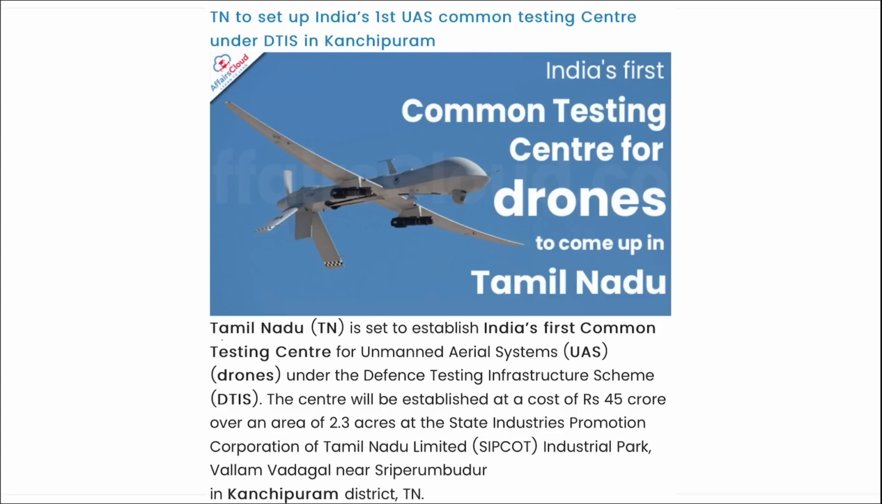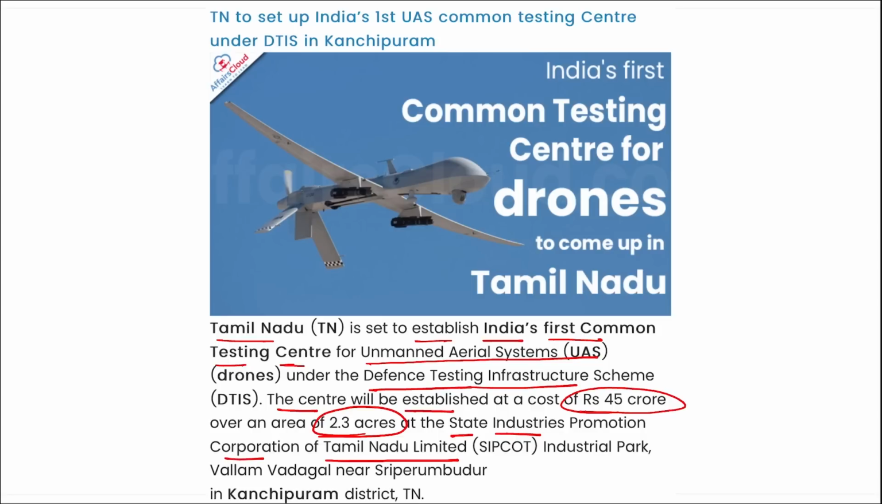Next, here you can see it is Tamil Nadu that is set to establish India's first common testing center for unmanned aerial system drones under the Defense Testing Infrastructure Scheme. And the center will be established at a cost of 45 crore rupees over an area of 2.3 acres at the State Industries Promotion Corporation of Tamil Nadu Limited Industrial Park, that is in Kanchipuram district of Tamil Nadu.